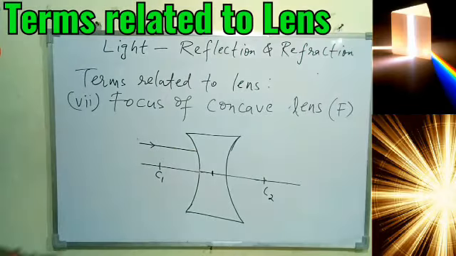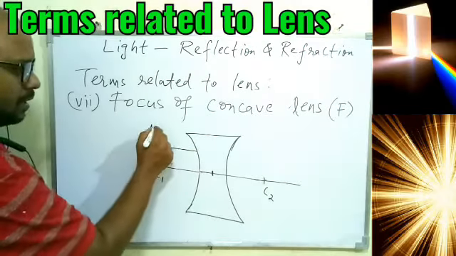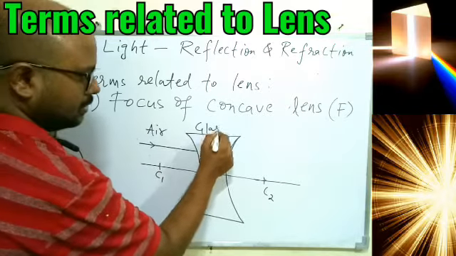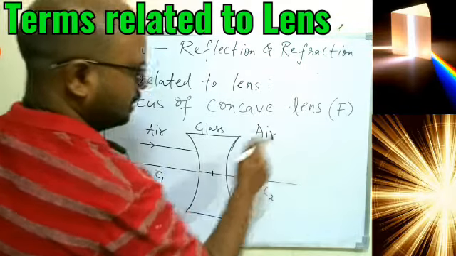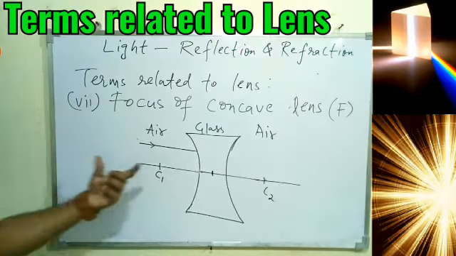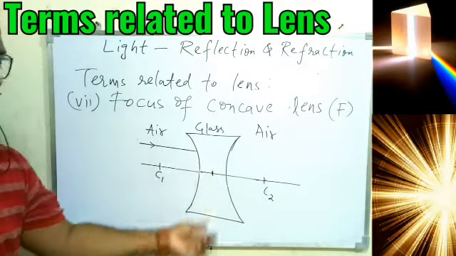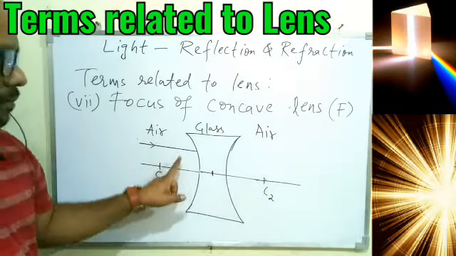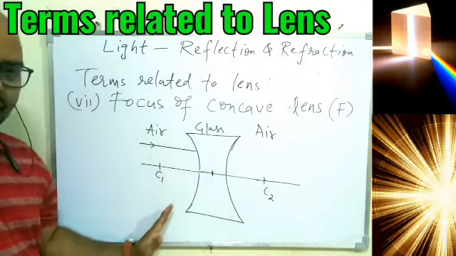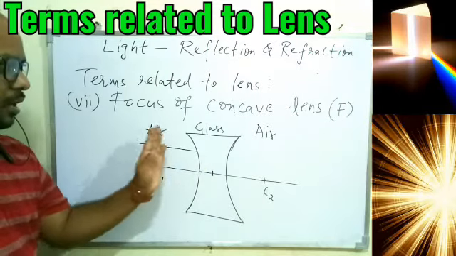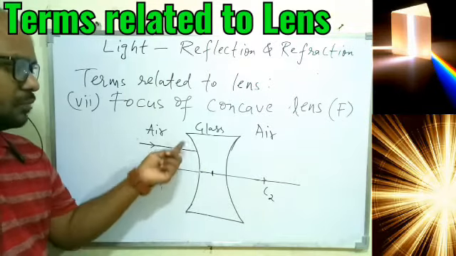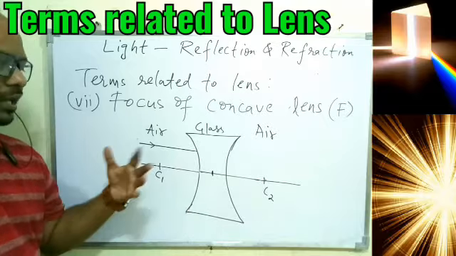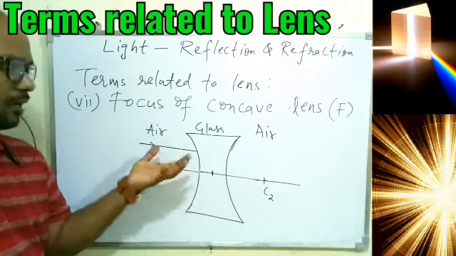So the ray will come parallel. Again the light is traveling from air to glass and then air. So glass is the lens, air is the first medium, air is the third medium, and glass is the second medium. Now again it will have a change in direction on this surface, and what is to be done? Very first we need to find the normal. Without the normal we cannot find out in which direction the ray of light will bend.